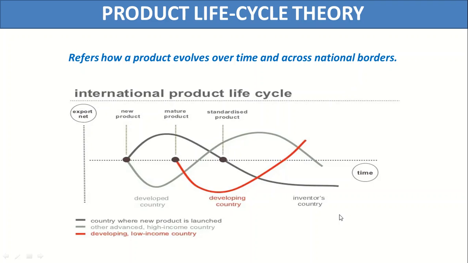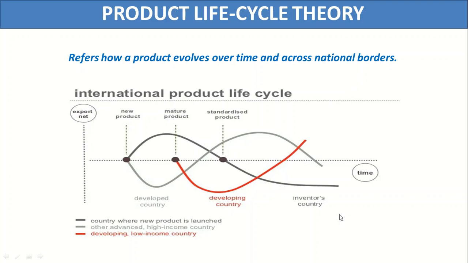This country doesn't need to produce that product throughout its lifetime, for centuries. America is a very simple example, that it is producing mobiles, iPhones in China.